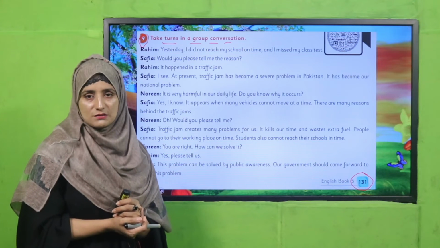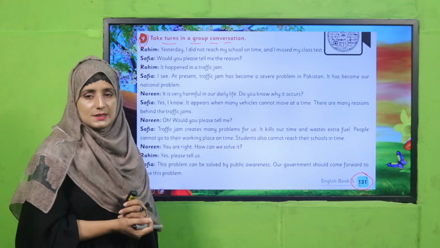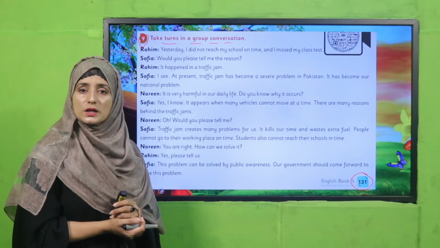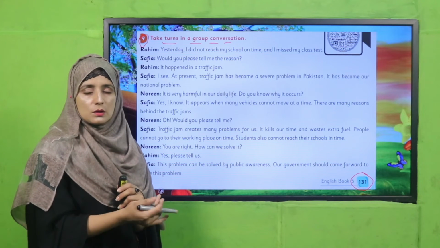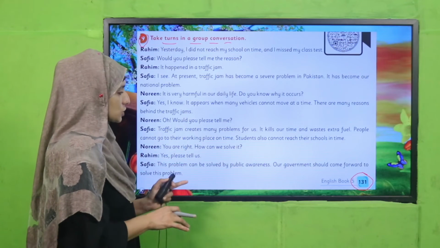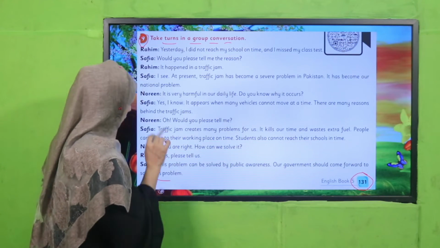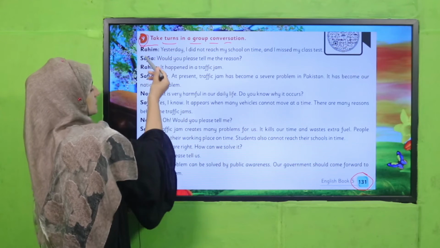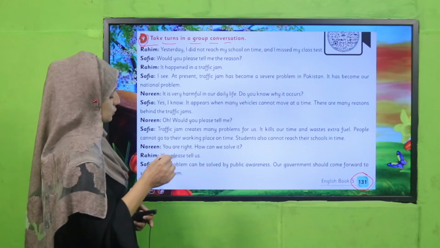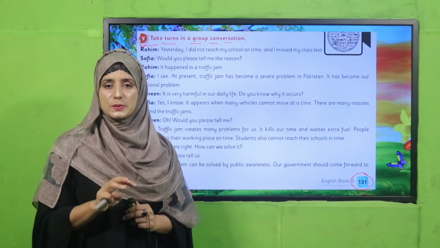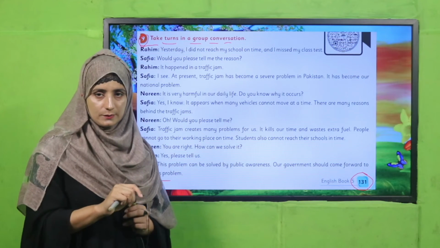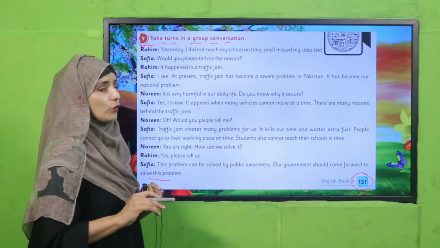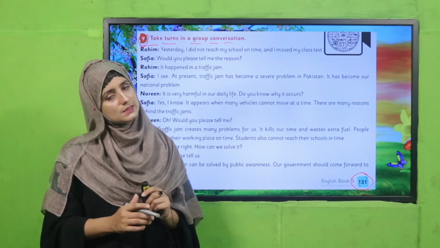I have already discussed in our lecture 2, my dear students, how we can read with fluency. We have to follow all punctuation marks. In this dialogue there are punctuation marks. It is a dialogue between three people, three characters. So perform this activity in your class and then come back.